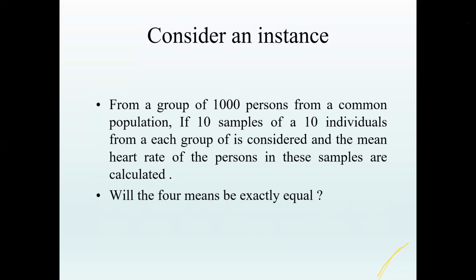So let's look at a situation. Suppose there are some 1,000 persons, and they are from a common population. For example, they have a common feature. They are all diabetic patients, or they have a particular BMI. So they are coming from a common population. Suppose I take a sample of 10 individuals from that group, I have 1,000 of population. And from each sample, we calculate the mean heart rate of the persons in the sample.